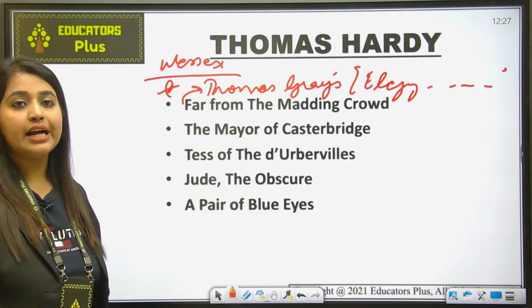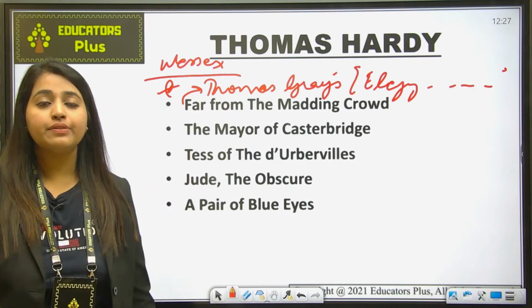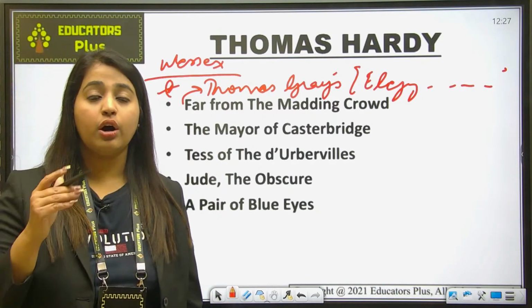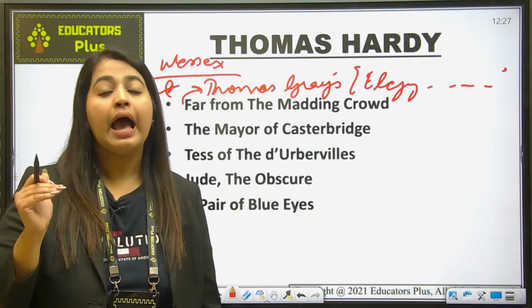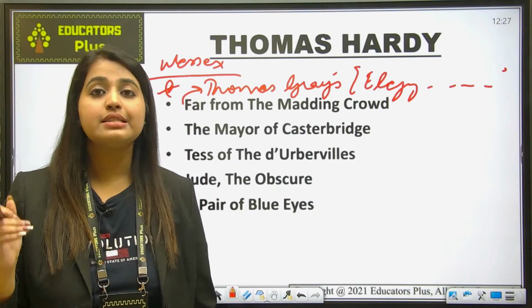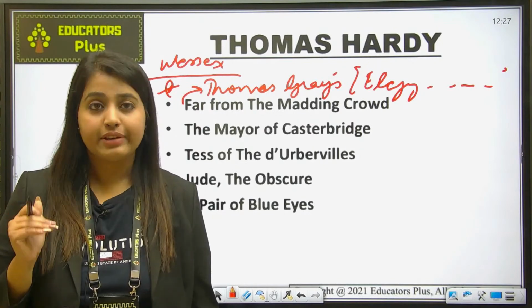Now, The Mayor of Casterbridge. Okay, so The Mayor of Casterbridge is another important work of Hardy, and the subtitle of this work is The Life and Death of a Man of Character.